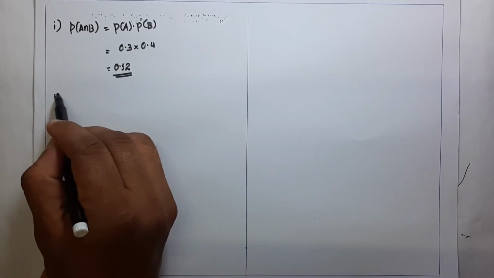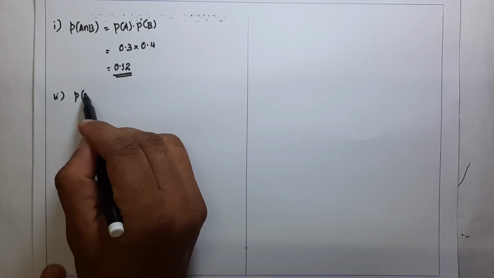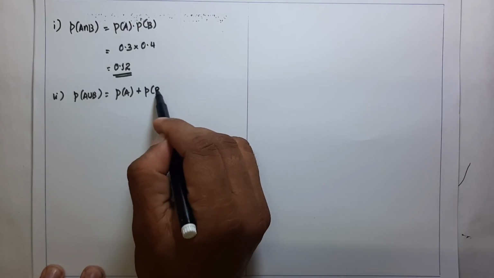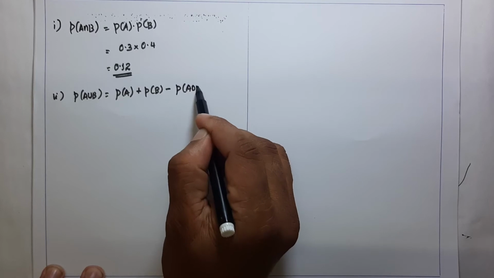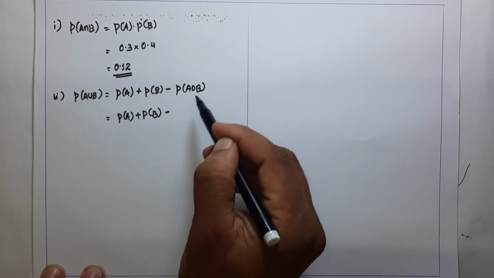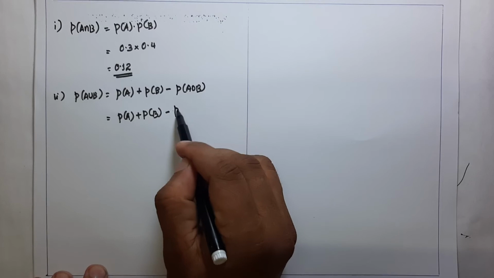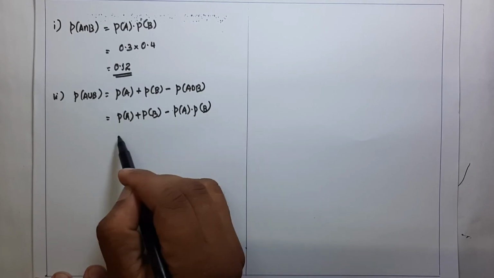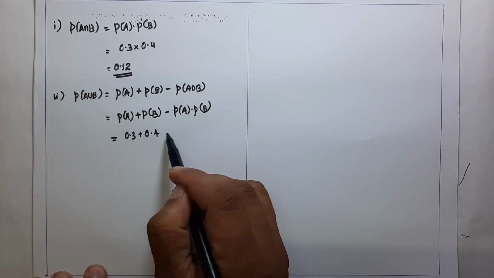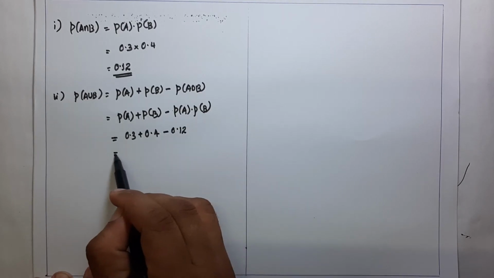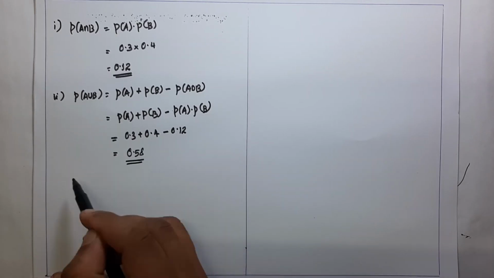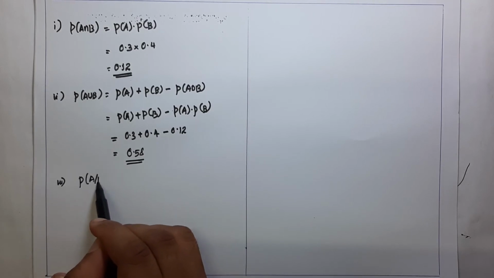Now the second question, find P of A union B. Actually the P of A union B formula is P of A plus P of B minus P of A intersection B. Since A and B are independent, P of A intersection B can be expressed as P of A into P of B. Here P of A is equal to 0.3 plus P of B 0.4 minus 0.12, and we get the answer 0.58.